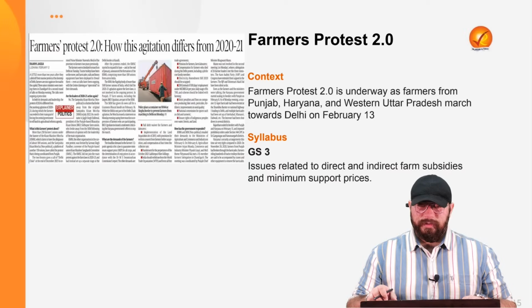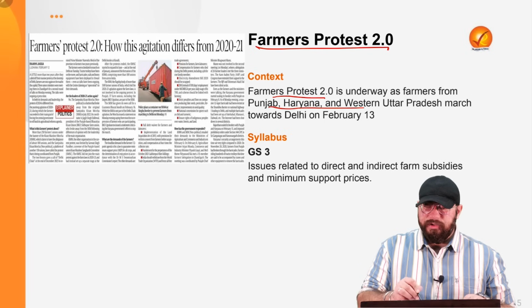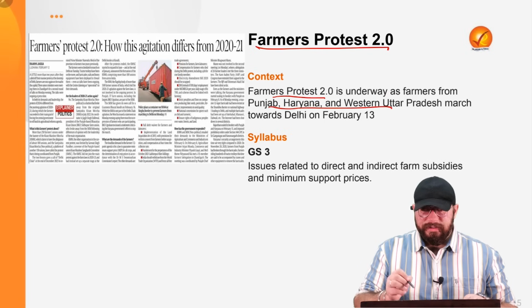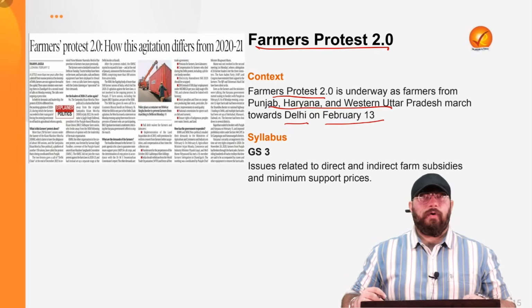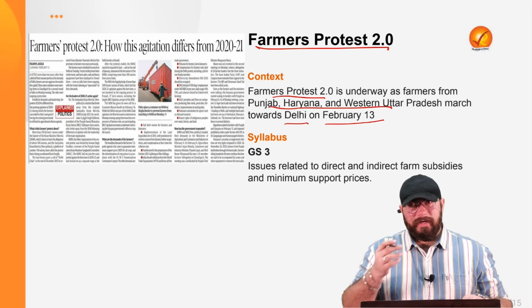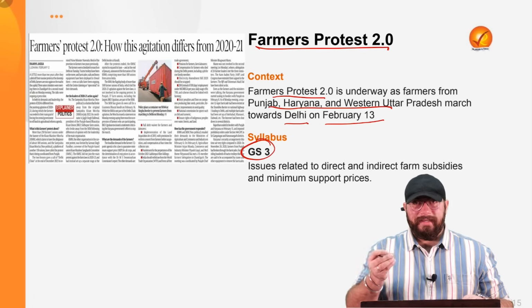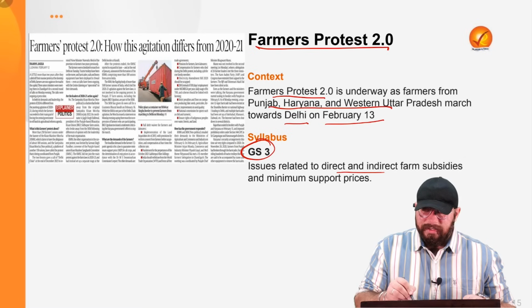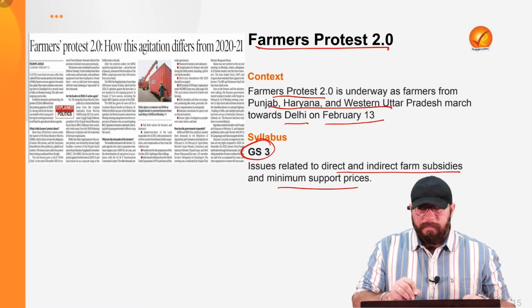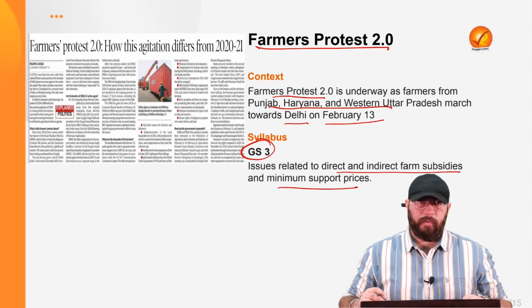Okay, so coming on to the first topic, that is Farmers' Protest 2.0. Farmers' Protest 2.0 is underway as the farmers from Punjab, Haryana and Western UP are marching towards New Delhi on February 13, that is today. So that is why Farmers' Protest 2.0 becomes very important for us. In relation to General Studies Paper 3, where agriculture is a very important part, issues related to direct, indirect farm subsidies, minimum support price have been mentioned, and several other topics of agriculture as well. That is why Farmers' Protest 2.0 becomes very important.